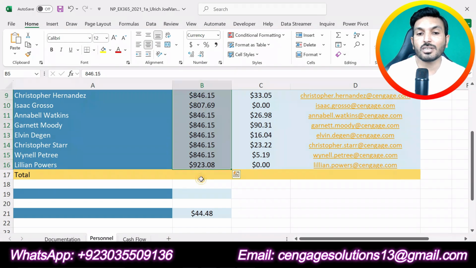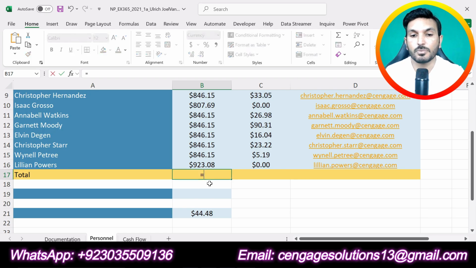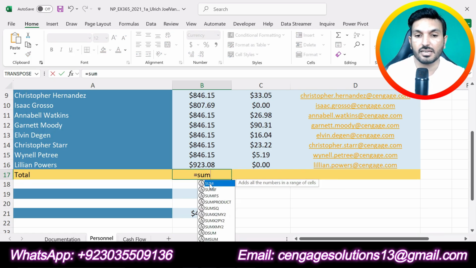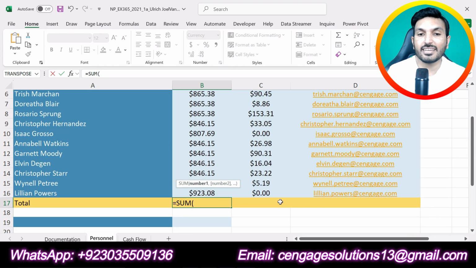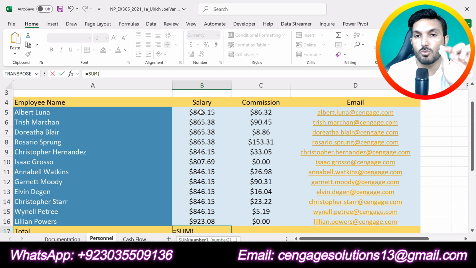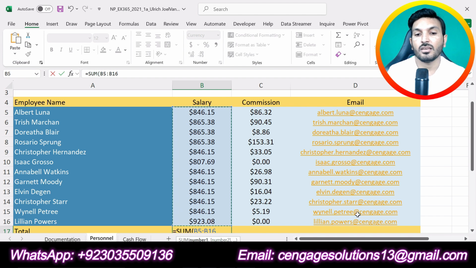and we are supposed to total all the values starting from B5 up to B16. So we can total this by using a function that is called the sum function. So we will type equal sign and we will type sum here. Double click on the sum function. Now we will select the range. So we are supposed to total this range starting from B5 up to B16. So I will select this range here. After selecting this range, just press enter.